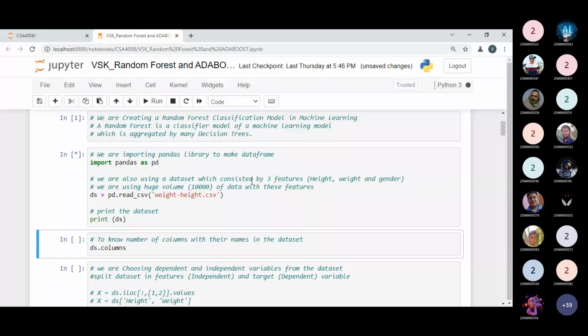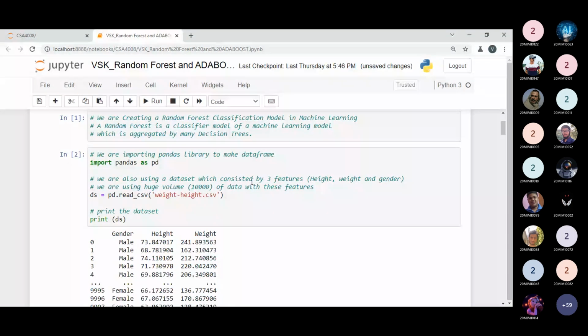We are also using the data set which consists of three important features, that is height, weight, and gender. So this data set is important, which contains two kinds of predictive information. One is height and weight, other one is gender. So we are using a huge volume of data, that is 10,000 records.